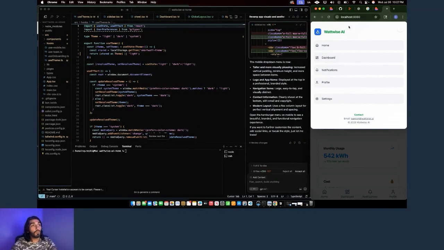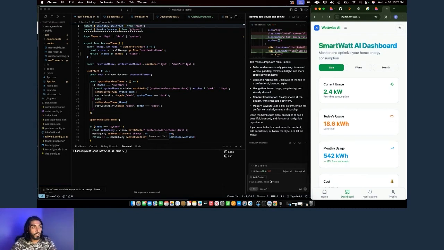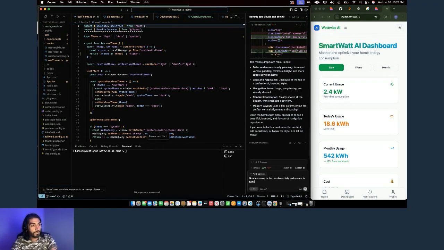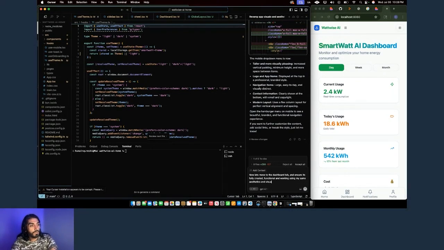Nice. Okay, cool. So just as I mentioned, we have a logo in here now, and we have some contact information. So that's great. Now I'll just show you moving to the next step. I'll just say now let's move to the dashboard tab and ensure it's fully created, functional, and working using my same aesthetics and visual direction.